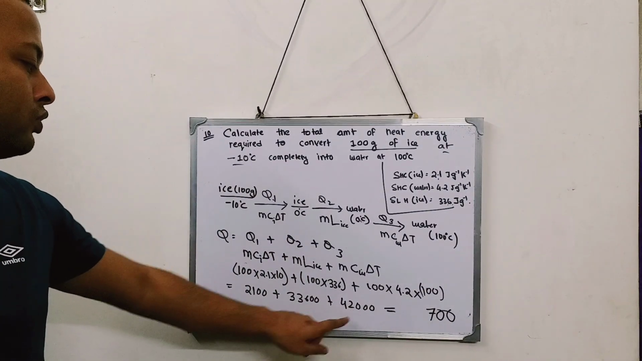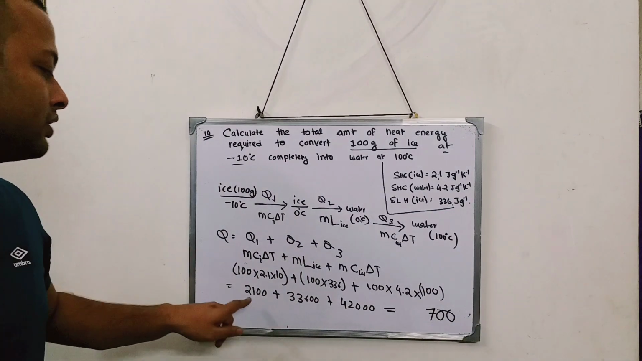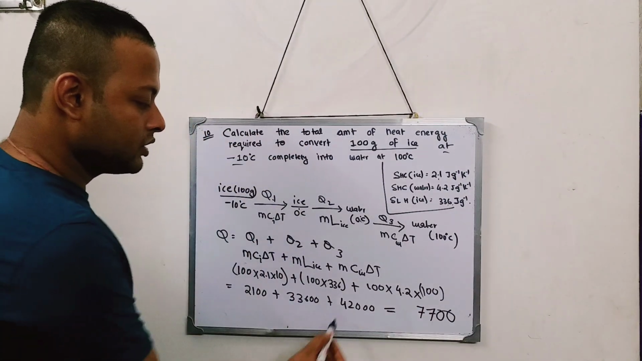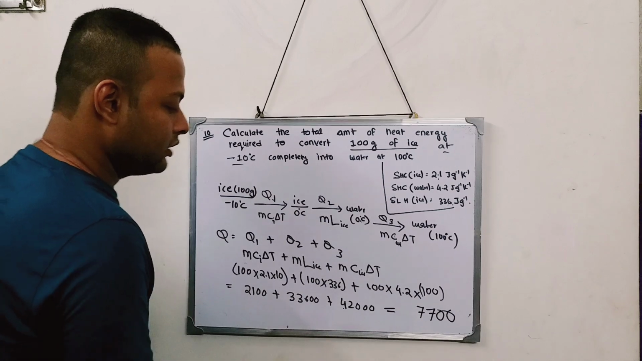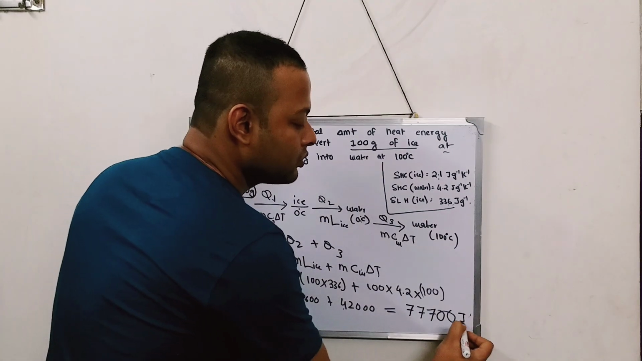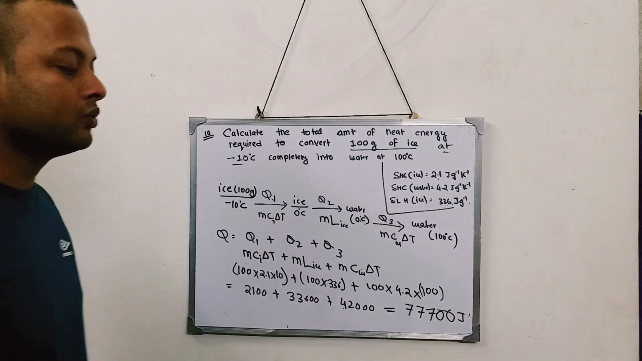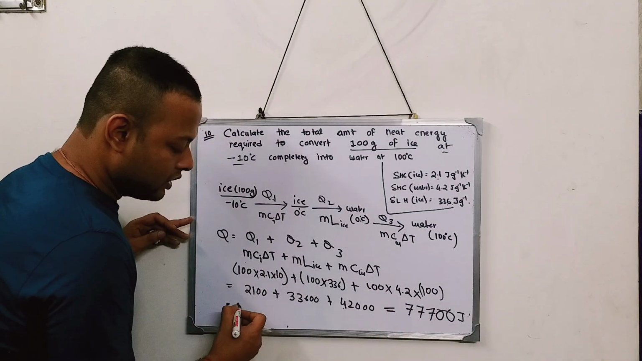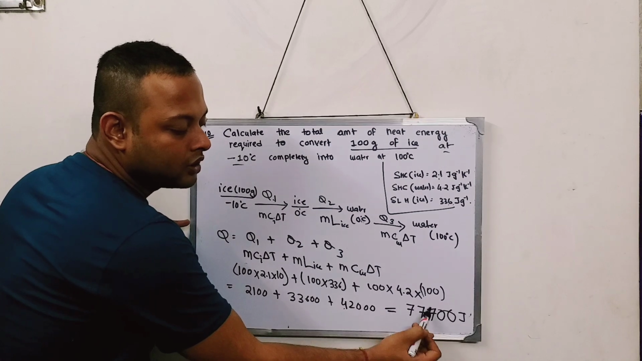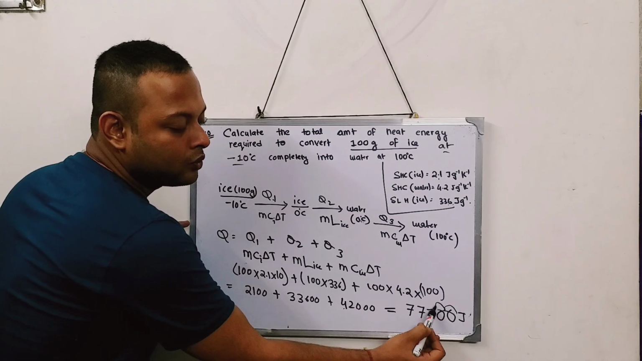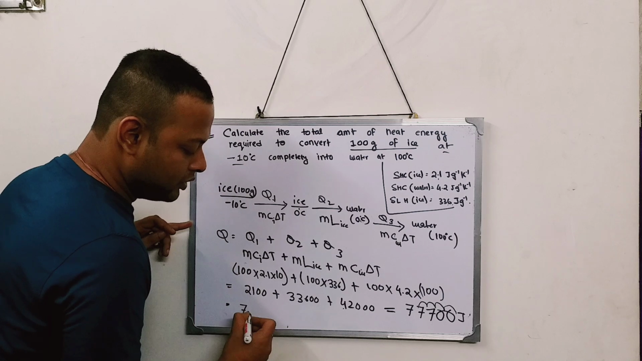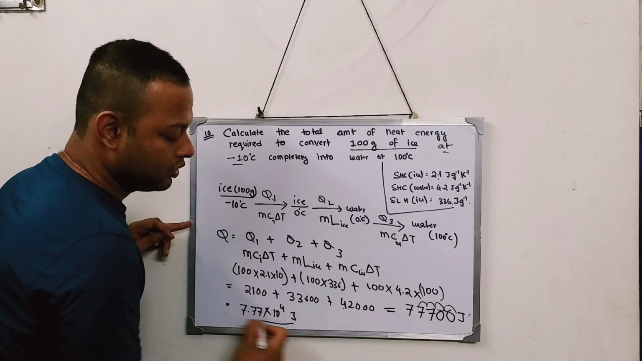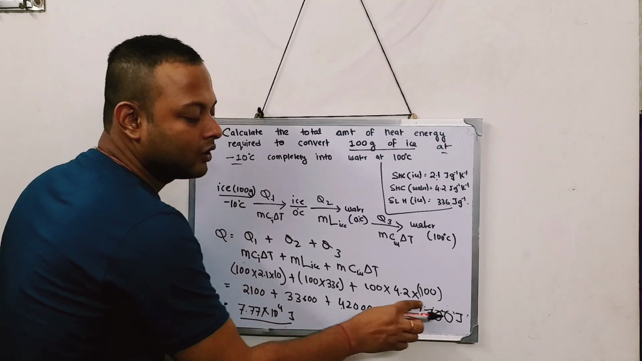Then 2 plus 3 is 5, 5 plus 2 is 7. And ultimately, 4 plus 3 is equal to 7. So 77,700 joule, this value can also be written as, shifting the decimal point 4 times, 1 2 3 4, so it becomes 7.77 into 10 to the power of 4 joule. If you get your answer till here also, that is correct.